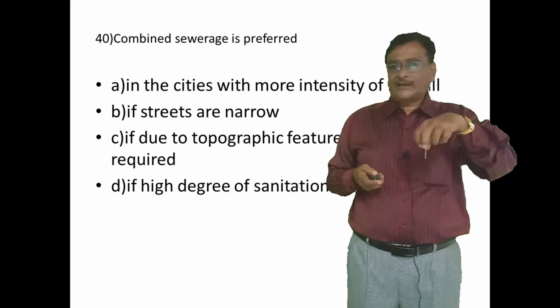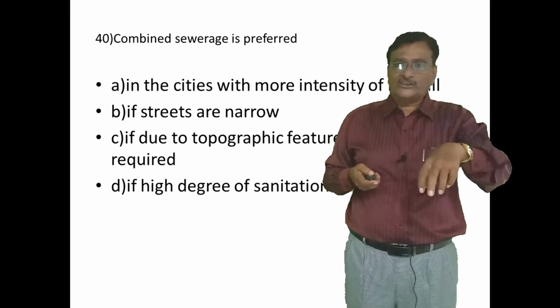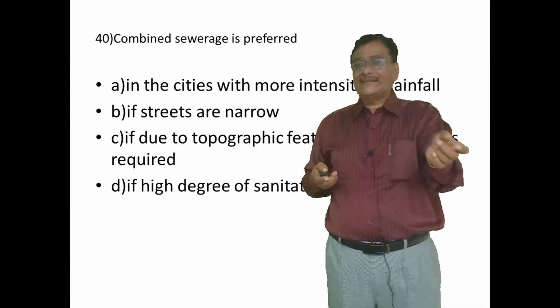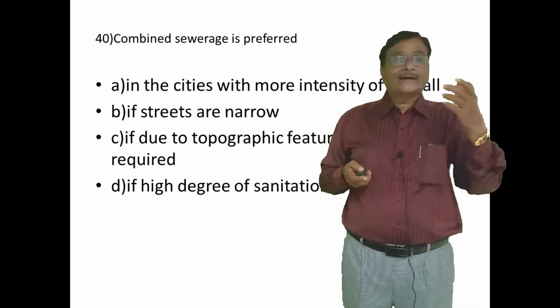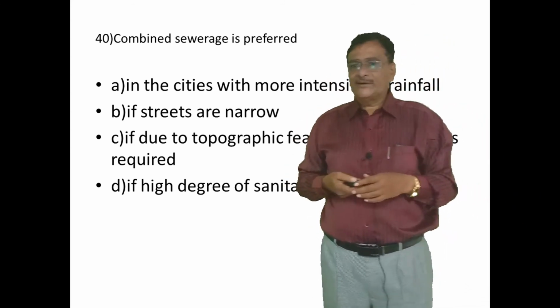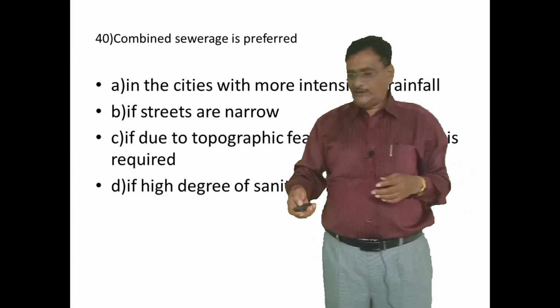That self-cleansing velocity due to the storm water combination into the sewer definitely enhances the adoption of the combined sewerage system. Understand? That's why the combined sewerage system is more preferred in the cities with more intensity of the rainfall.